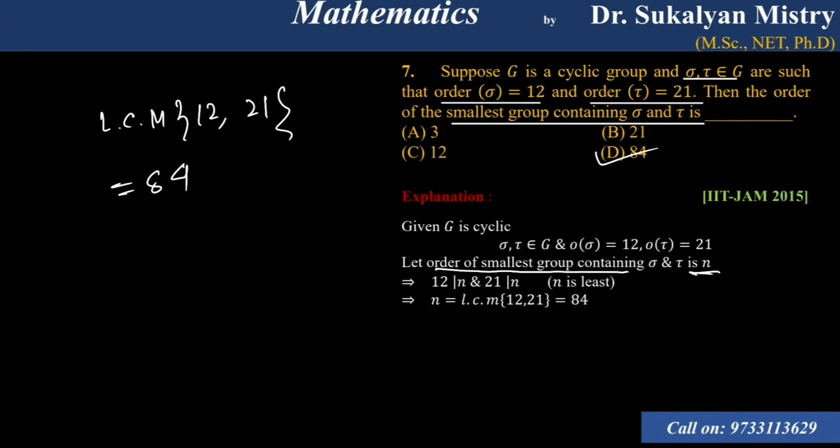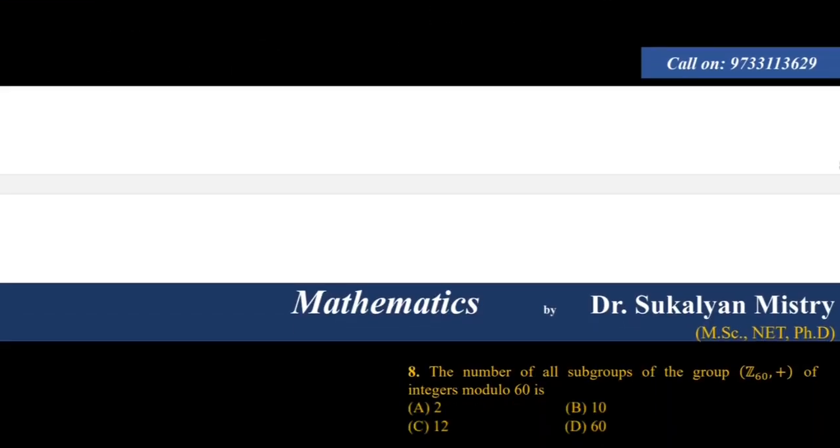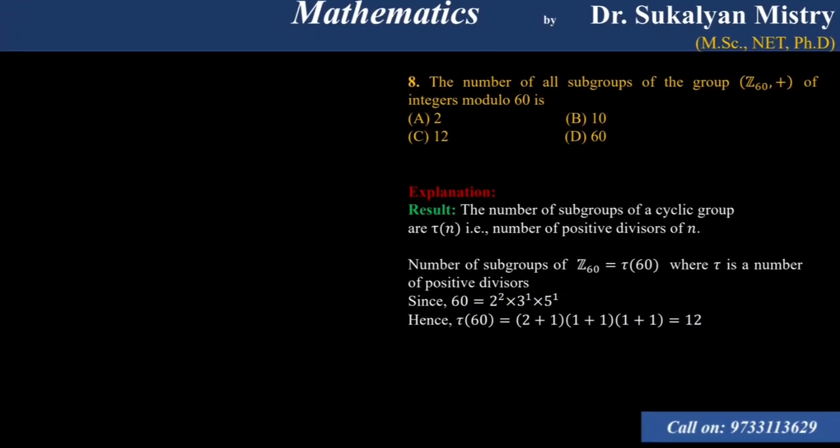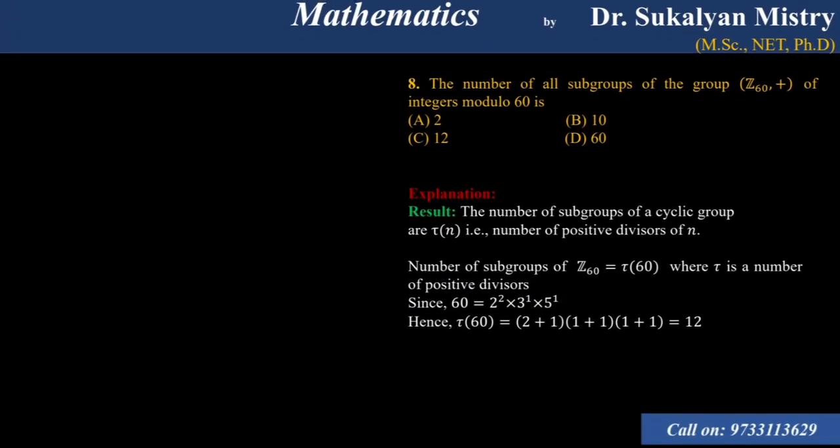Okay, so next, the number of all subgroups of the group Z60 of integers modulo 60 is... Look, there is a result, that is a very important result. The number of subgroups of a cyclic group is tau n. What is tau n? That is the number of positive divisors.